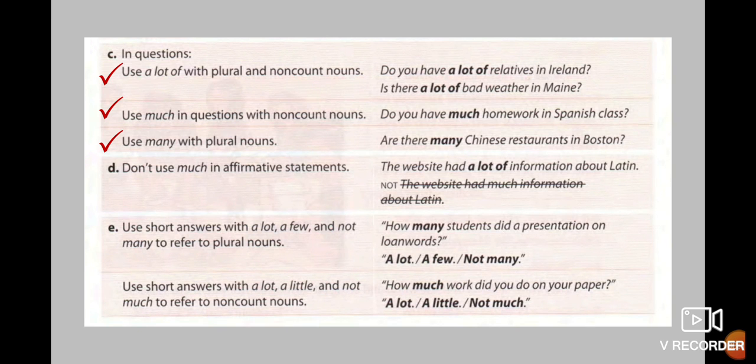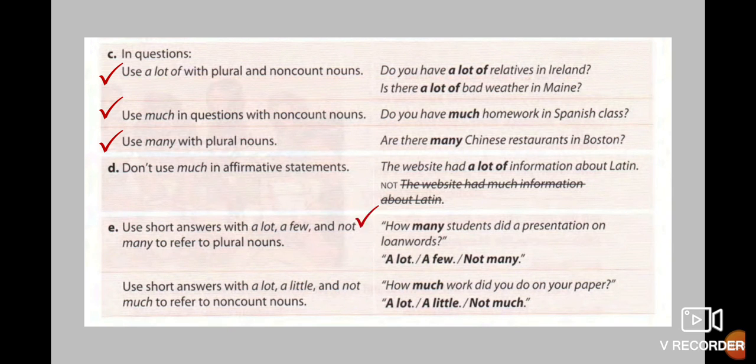Don't use much in affirmative statements. You have an example here. The website had a lot of information about Latin, but it's impossible if you say the website had much information. No, you don't use much in affirmative statements, only in negative statements and also in questions, but not in affirmative sentences.